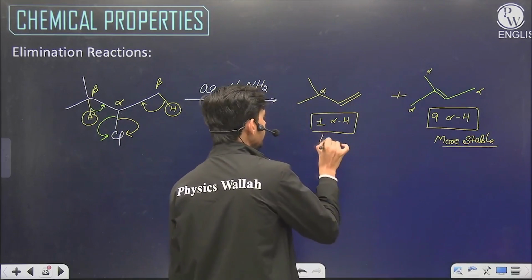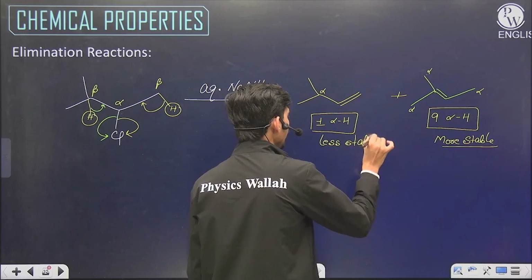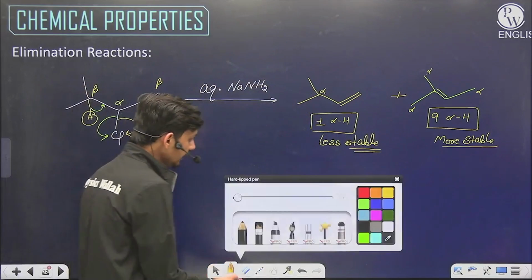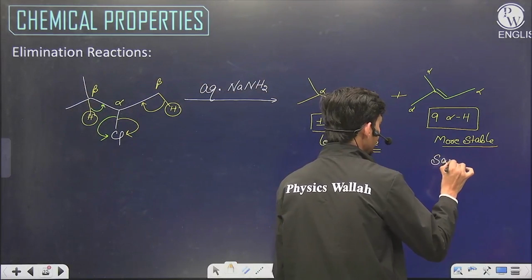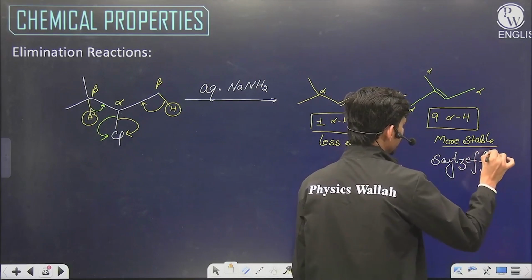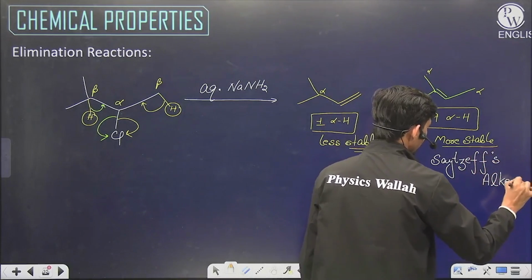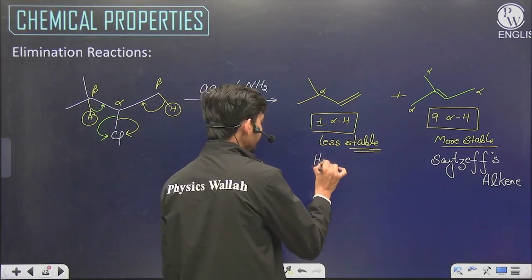And this alkene will be less stable. Alpha positions are those positions which are just neighbor to the functionality. And if the alkene is more stable, then this alkene is called Saytzeff alkene. It is also said as more substituted alkene. This is called Saytzeff alkene. And this one, which is less stable, is called Hofmann's alkene.